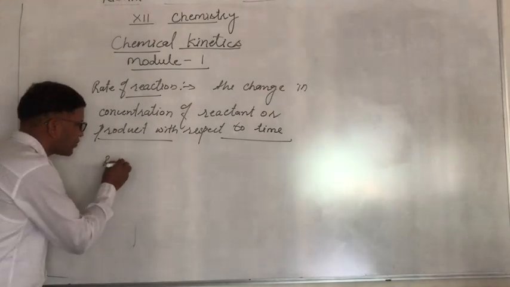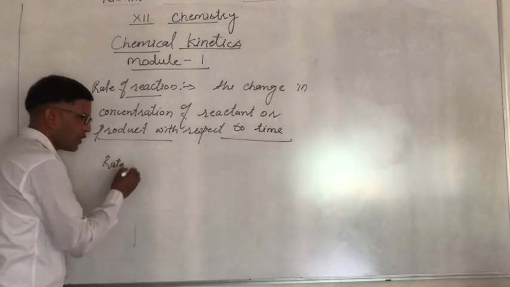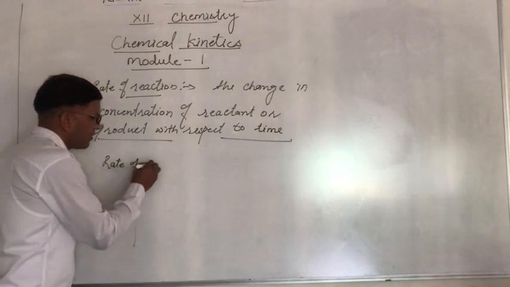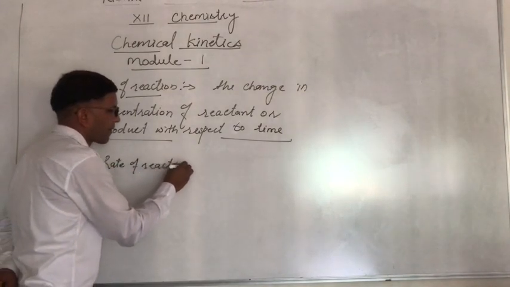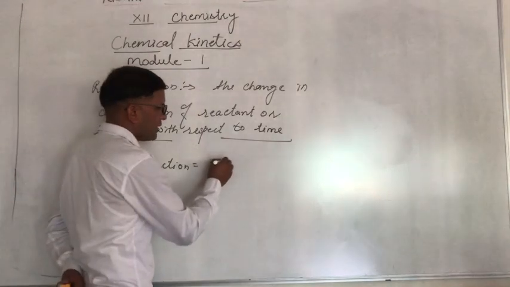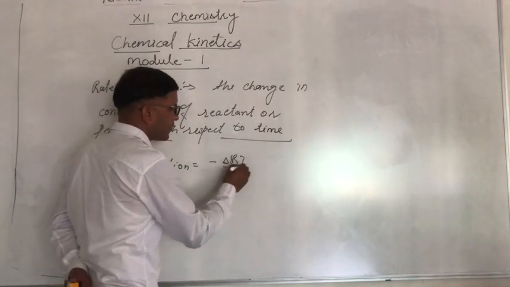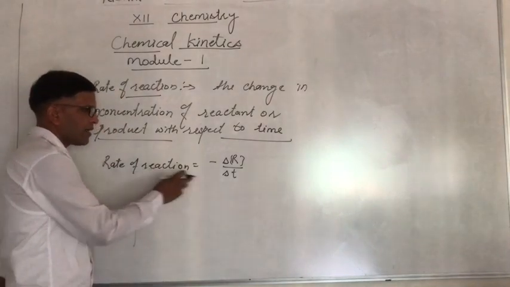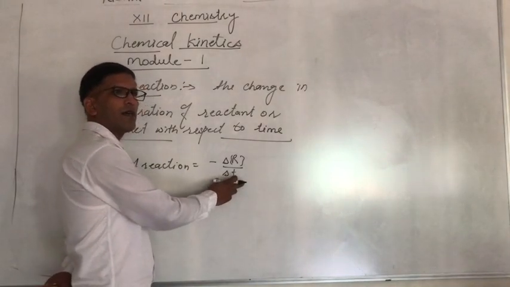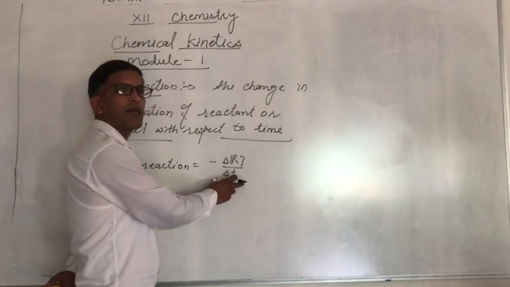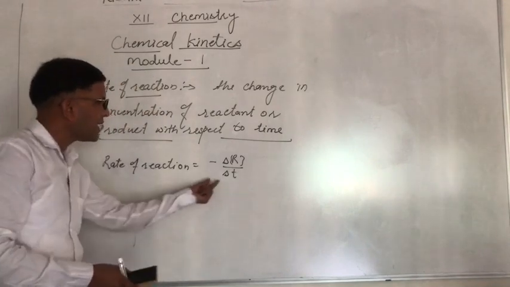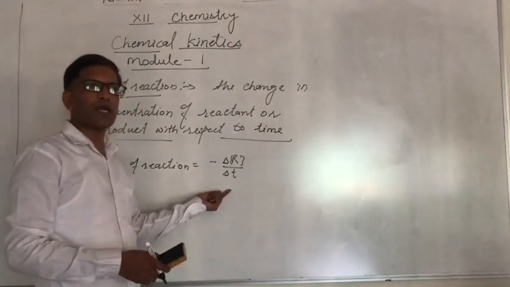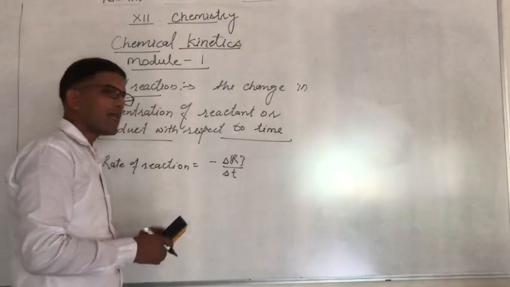We already saw that rate of reaction is equal to minus delta R upon delta T. So the rate of disappearance of the reactant is negative, because the initial concentration of the reactant is more, but the final is less.